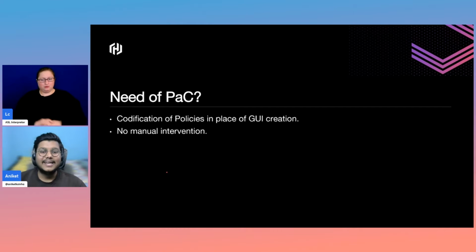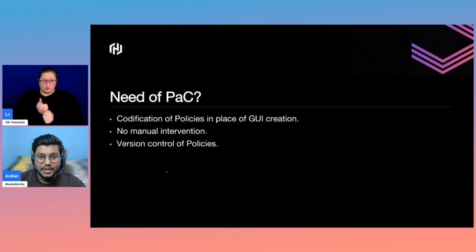Obviously it would also help in removing any kind of manual intervention, because manual intervention can create problems. And if we are coding, we are version controlling the code, so we can see which person has implemented what kind of policies, and we can work upon it if any scenarios come up.